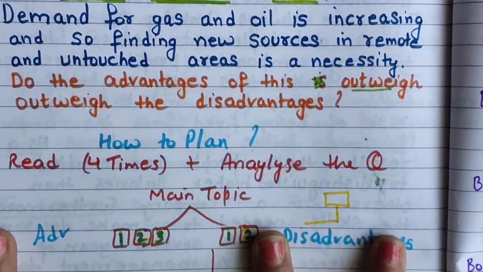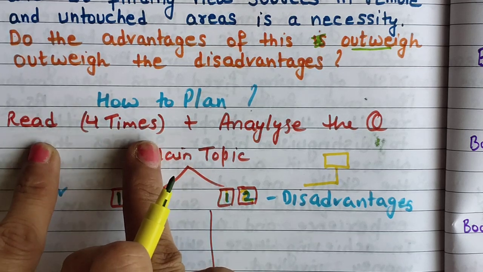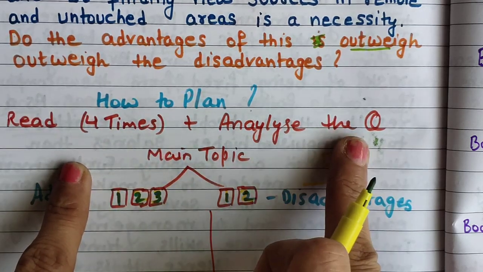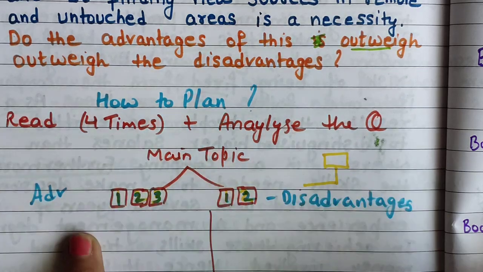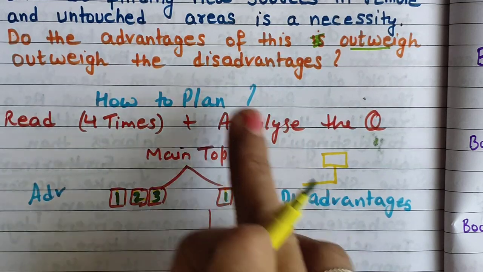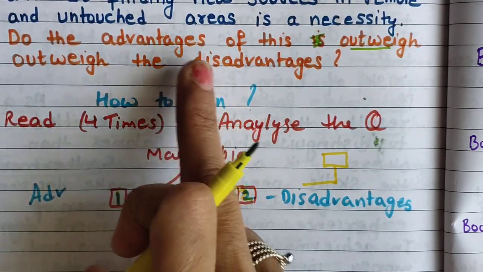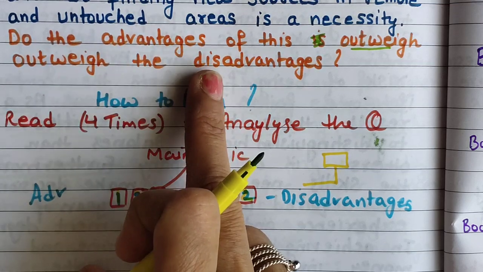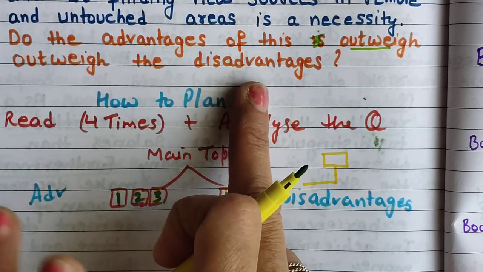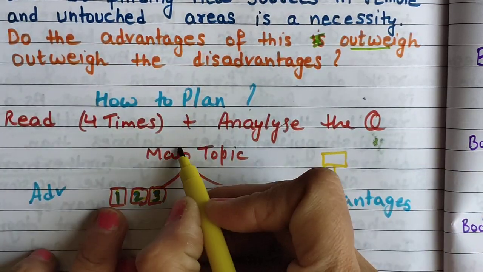Okay, so how to plan? As we have already done the first step, we have read 3-4 times, we have analyzed the question statement. Now what is the main topic, please tell. And you have come to know that this is an outweigh question, meaning there is no balance between advantages and disadvantages. We will not be writing the same number of advantages and disadvantages. No, we will write more advantages than disadvantages. Okay, so what is the main topic?